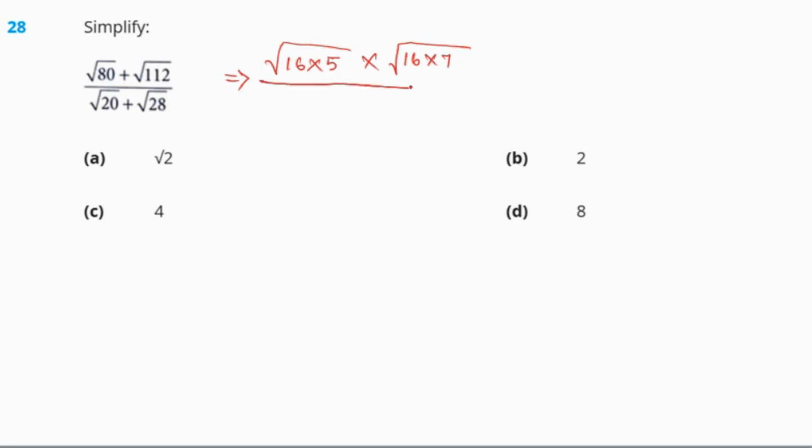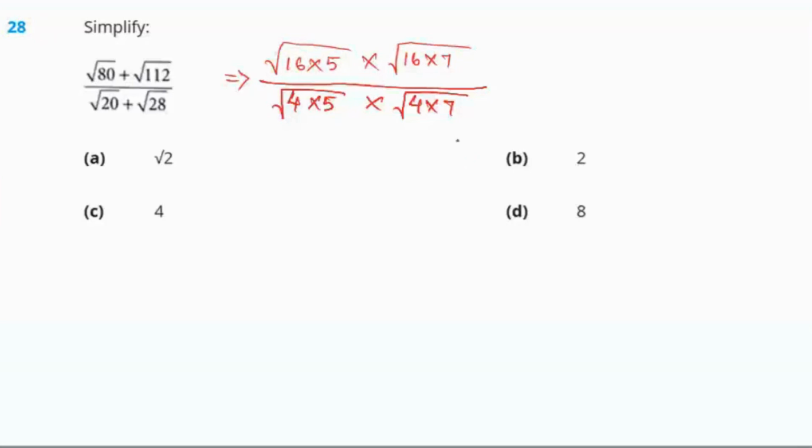By 20, if we need to divide, we can write 20 as 4 times 5, because 4 5s are 20. And 28 we can write 4 times 7. See, 80 we can write 16 times 5, 112 we can write 16 times 7, 20 we can write 4 times 5, and 28 we can write 4 times 7.